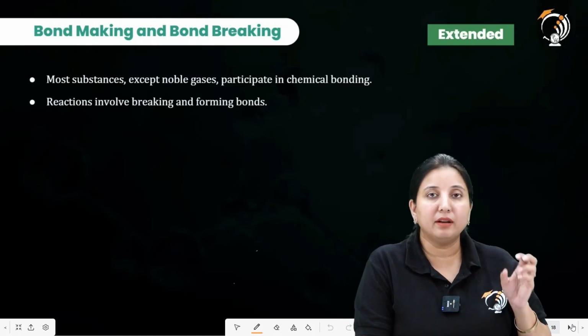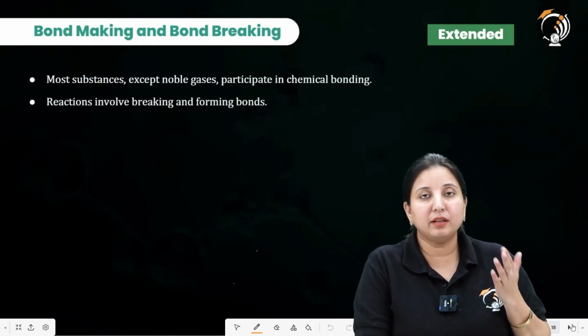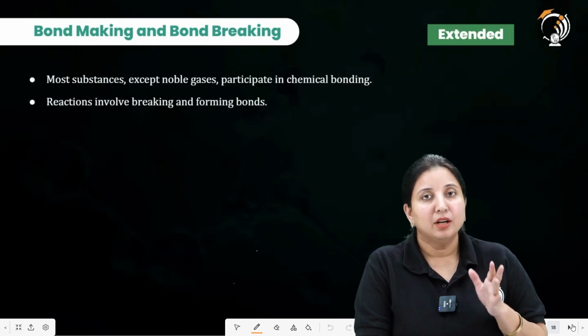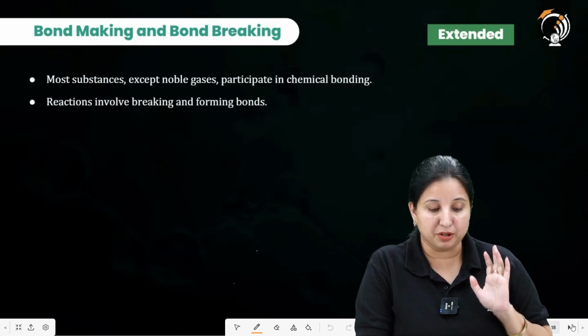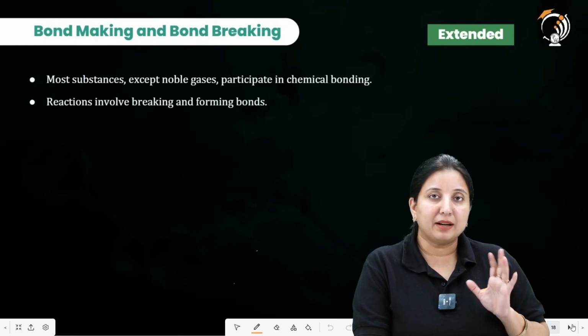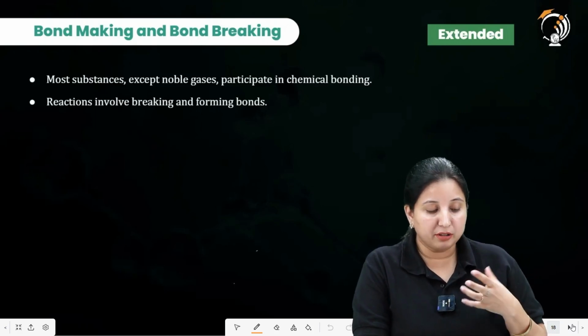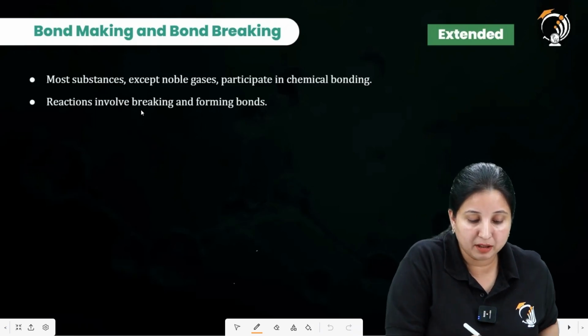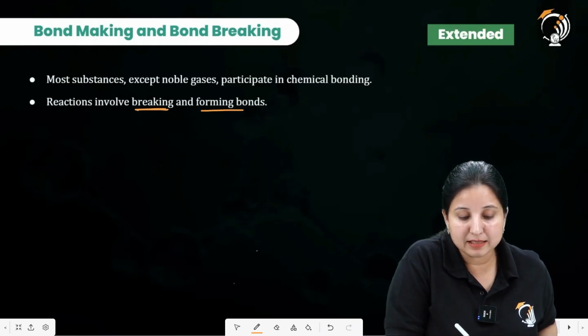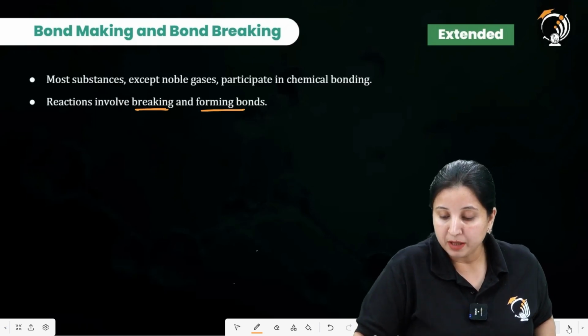Because they want to complete their octet, means they want to attain their nearest inert gas electronic configuration. Okay, so that's why they participate in bonding. So whenever a reaction is taking place, there will be the breaking of the bond as well as the formation of the bond.